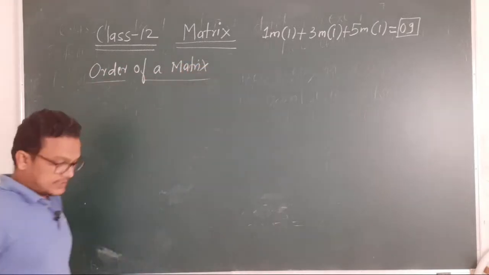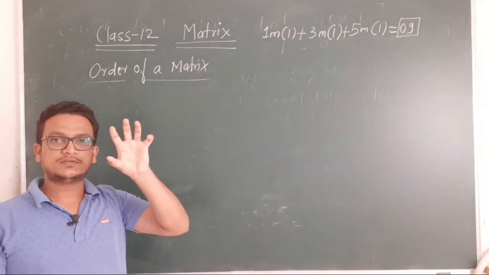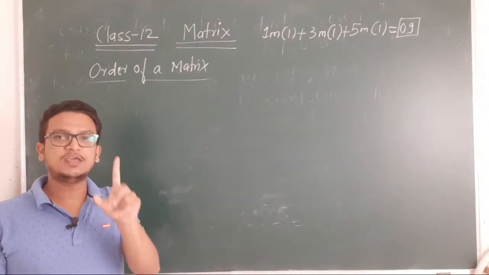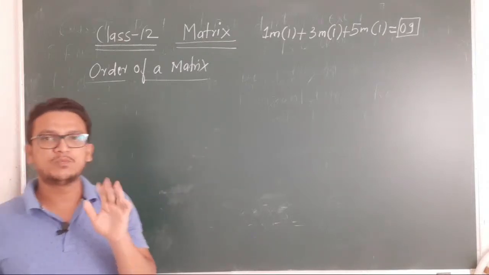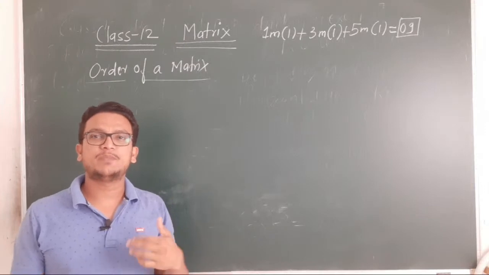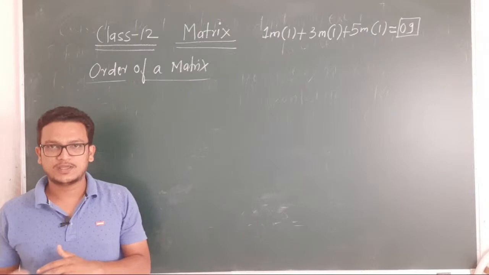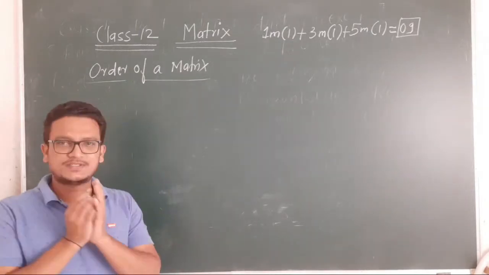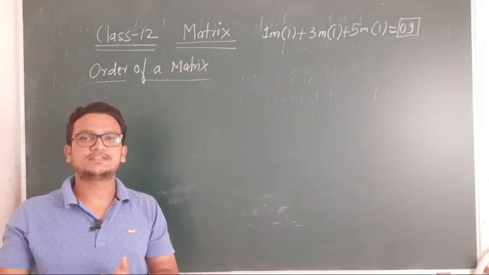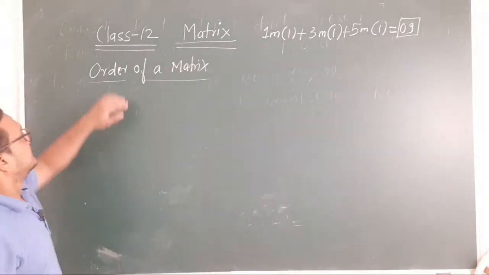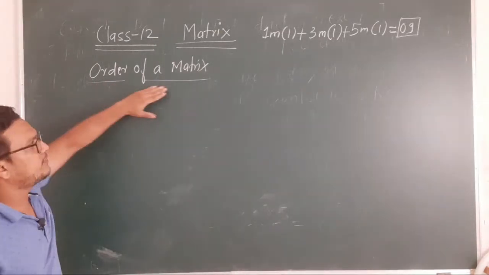Okay, now one more thing I wanted to tell you: matrix means just one single matrix. If there is only one, then we have to pronounce matrix. Suppose if it is more than one, then it is called matrices. Just like we say singular and plural in English. So if it is single, then it is a matrix. If it is more than one, then it is matrices.